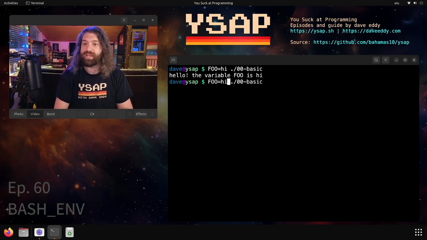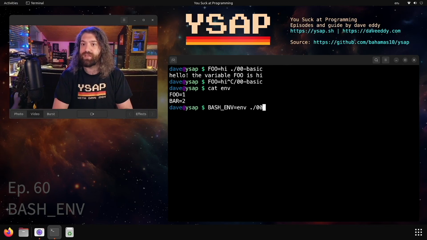But did you know that bash can read in that env file and make it accessible to your program? This is actually pretty neat. There is a variable called BASH_ENV, and we set it equal to the file that has the environmental variables in it. And then when we execute this script, look at that.